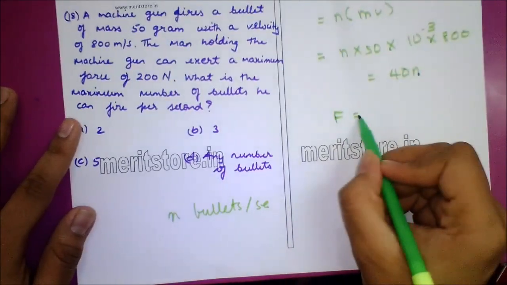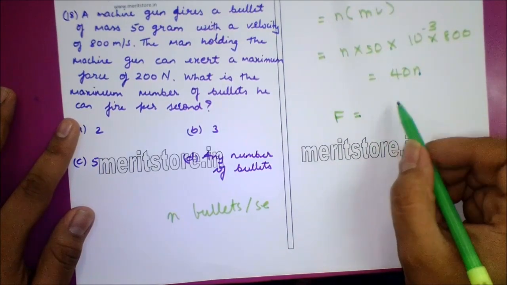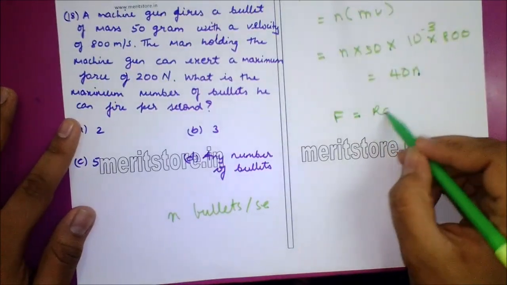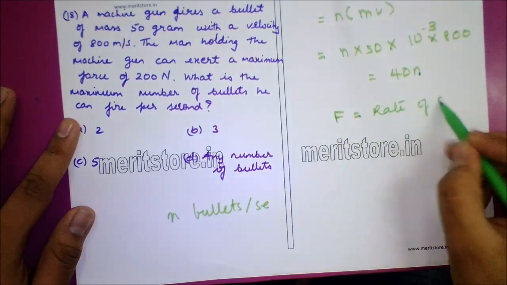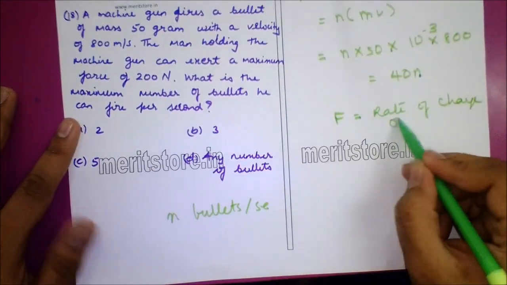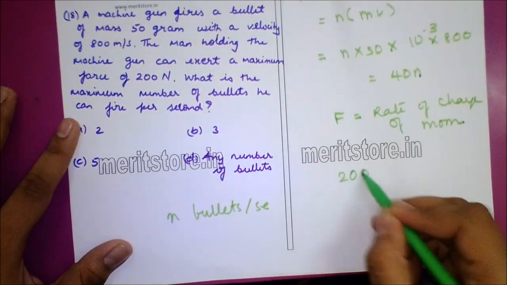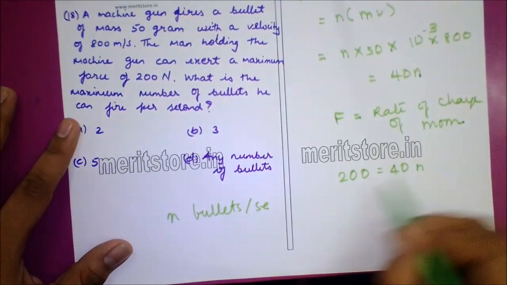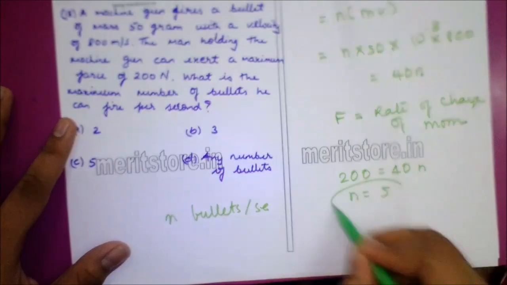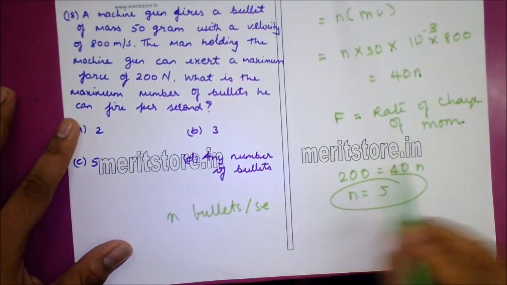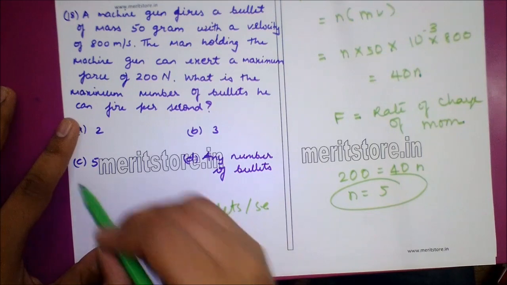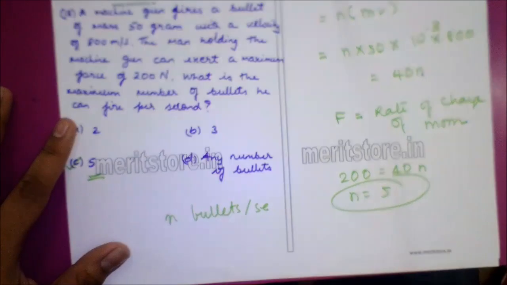Force is equal to rate of change of momentum, so 200 is equal to 40 n. n is equal to 5. So n is equal to 5 bullets. So option C, 5, is the correct answer.